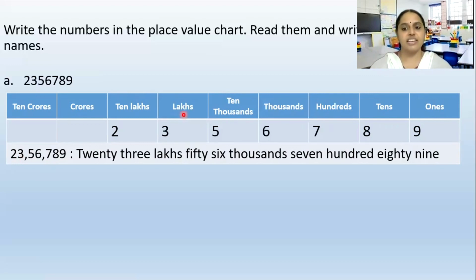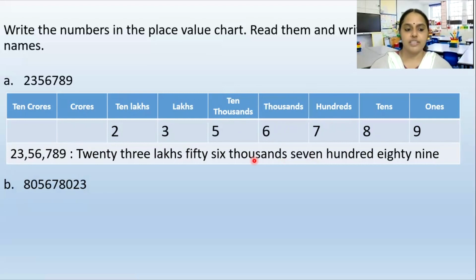Then we will write the ones group, which is 789. How will we read this or write the number name? 23 lakhs. Why are we saying lakhs? Because 23 is in the lakhs group, isn't it? 23 lakhs, 56,789. Okay, so can we do one more example?